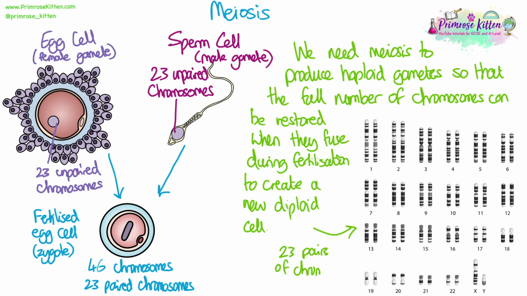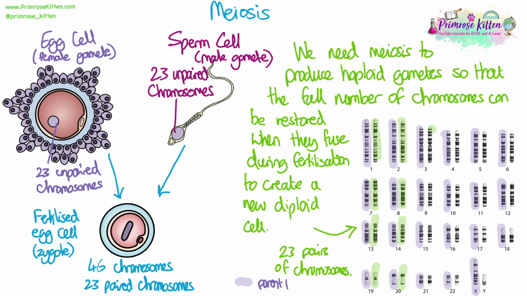So here you can see all of those pairs of chromosomes, the 23 pairs laid out as they would be in a human nucleus. So each one of these pairs, remember, comes from each gamete. So all of my purple chromosomes here came from parent 1 or could come from the egg cell, and then all of the green chromosomes came from the sperm cell. So this is just to show you that 1 chromosome from each pair comes from each parent or each gamete.